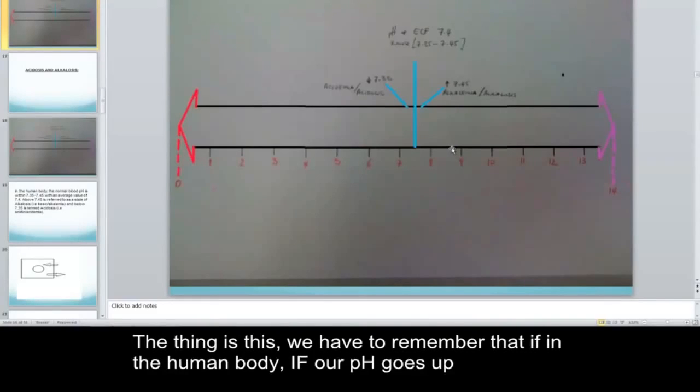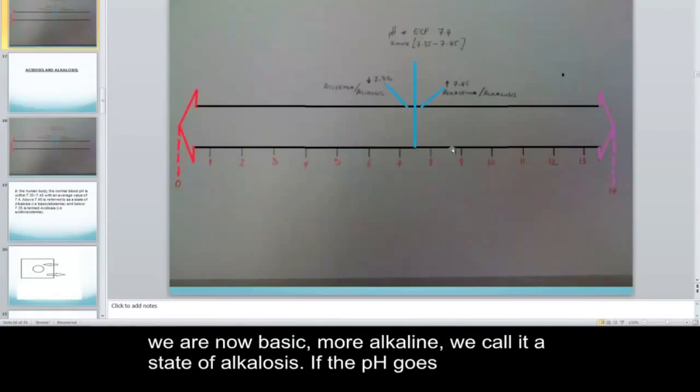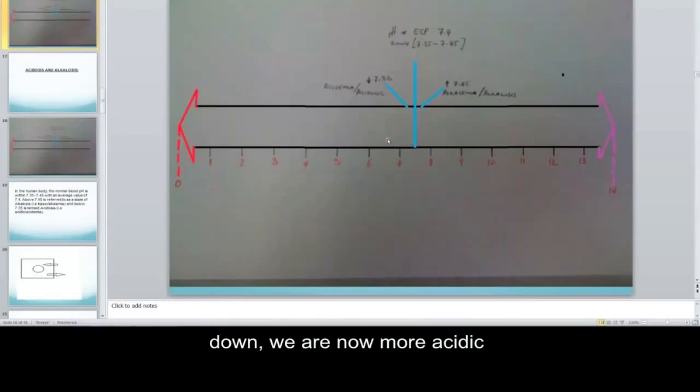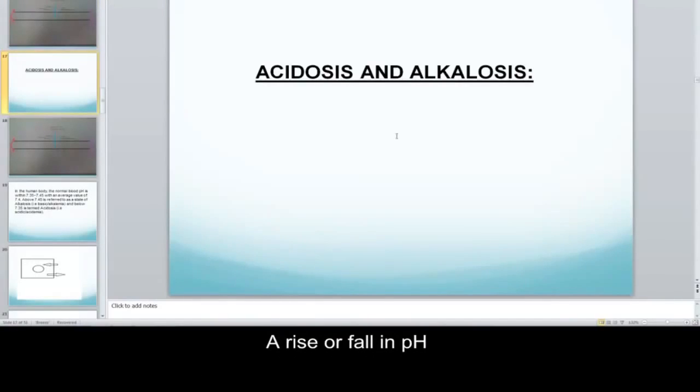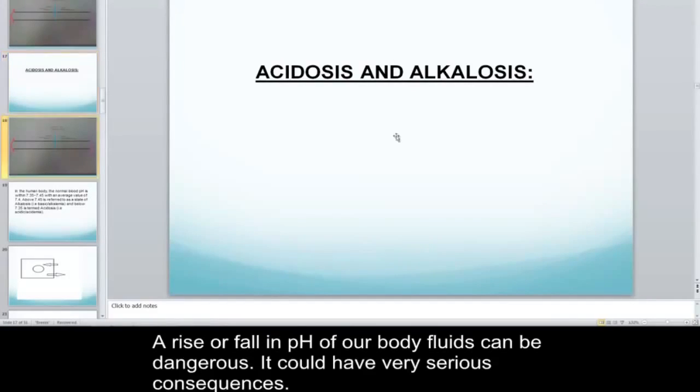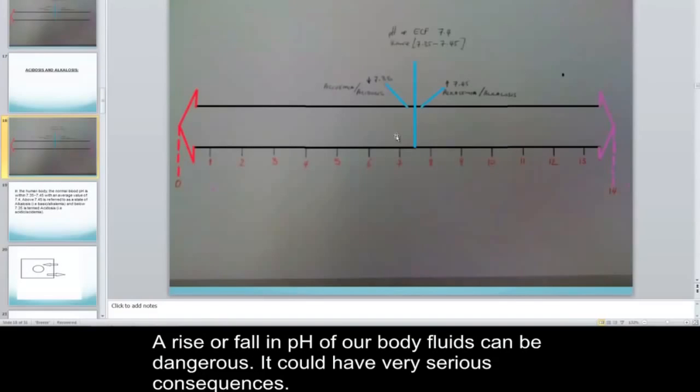The thing is this, we have to remember that in the human body, if our pH goes up, we are now basic, more alkaline. We call it a state of alkalosis. If my pH goes down, we are now more acidic, so we call it a state of acidosis. That brings us to the topic of acidosis and alkalosis. A rise or fall in pH of our body fluids can be very dangerous. It could have serious consequences.